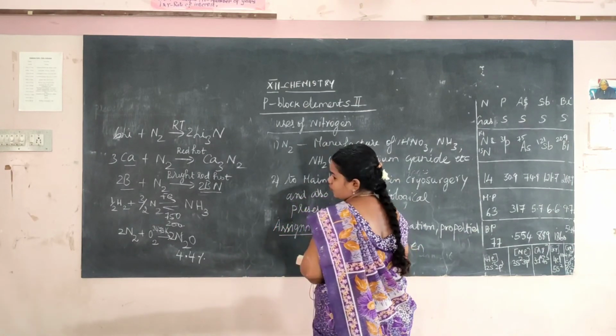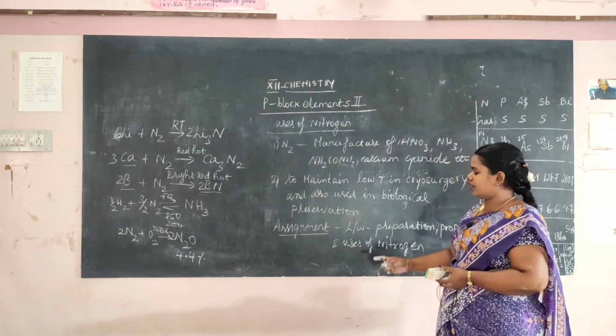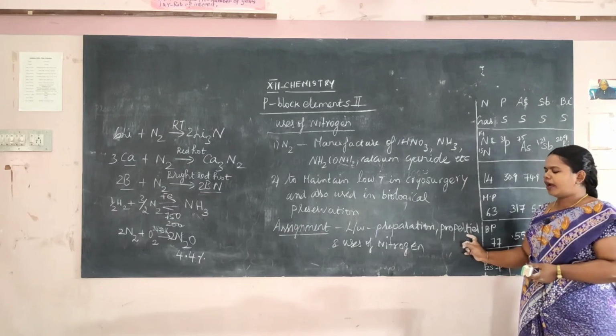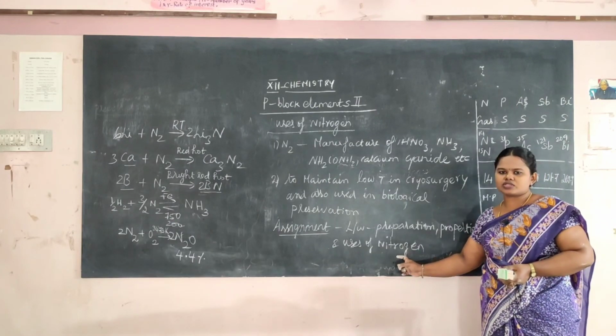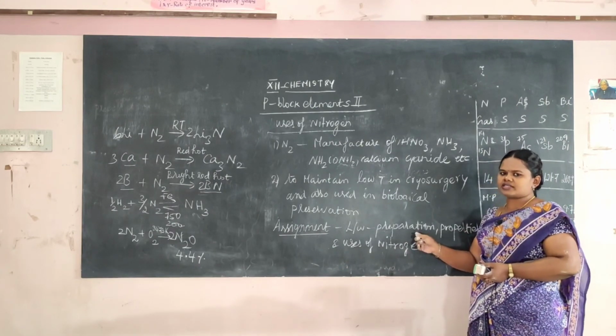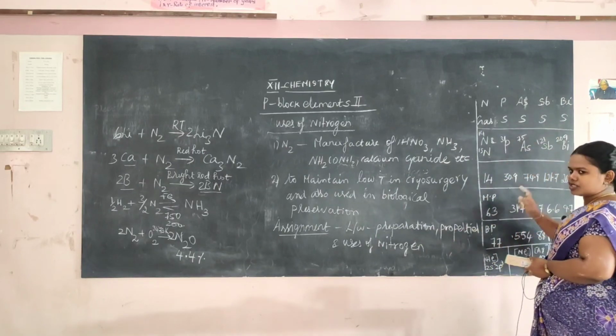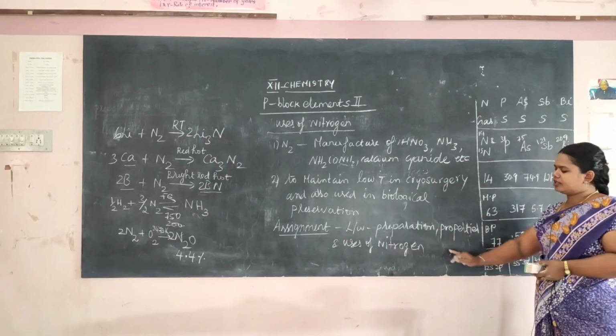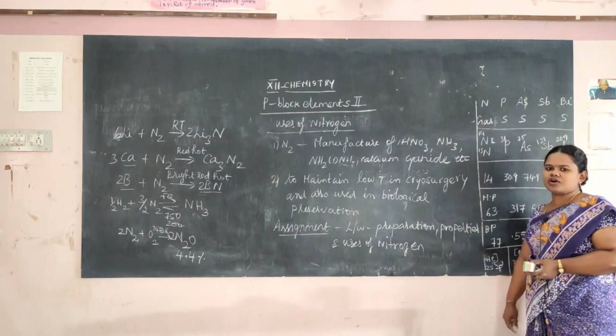See, in the preparation, properties and uses, no need to write the occurrence, only you write the preparation, then you write the properties, and then you write the uses of nitrogen. No need to write the occurrence, these tabular column and all. So நீங்க எழுதும்போது இதெல்லாம் எழுதாதீங்க, you write only the preparation, then properties and uses of nitrogen.